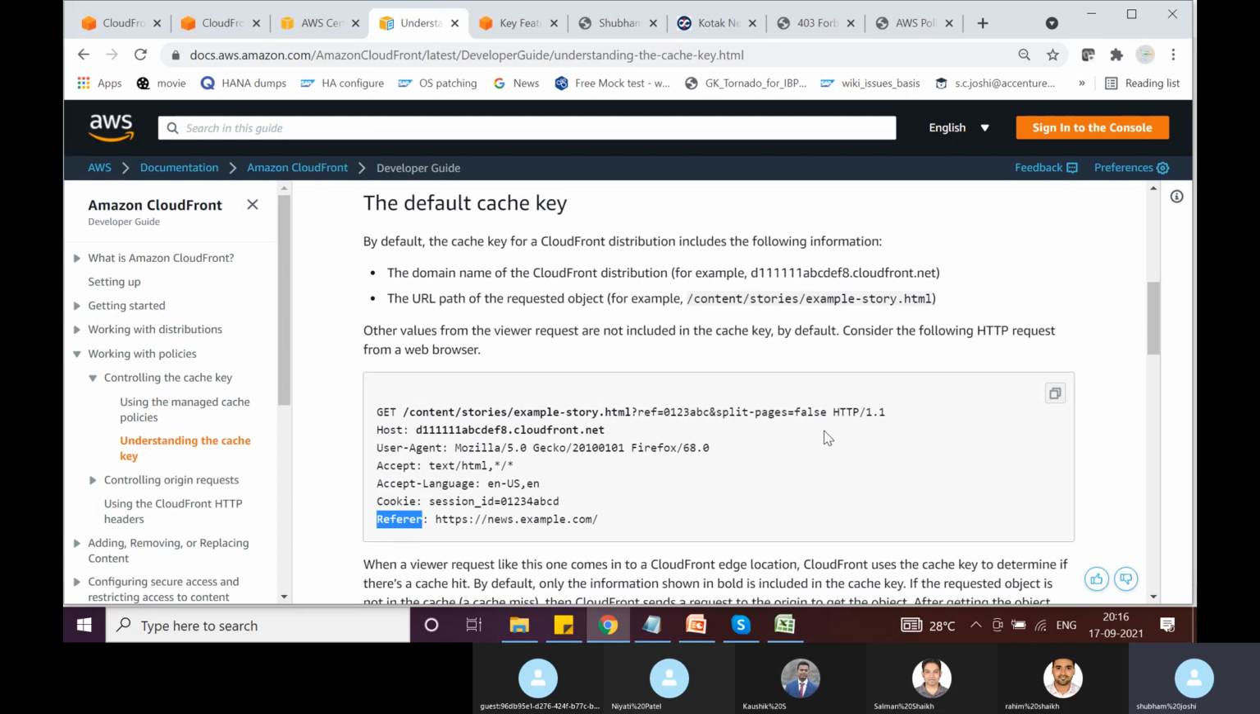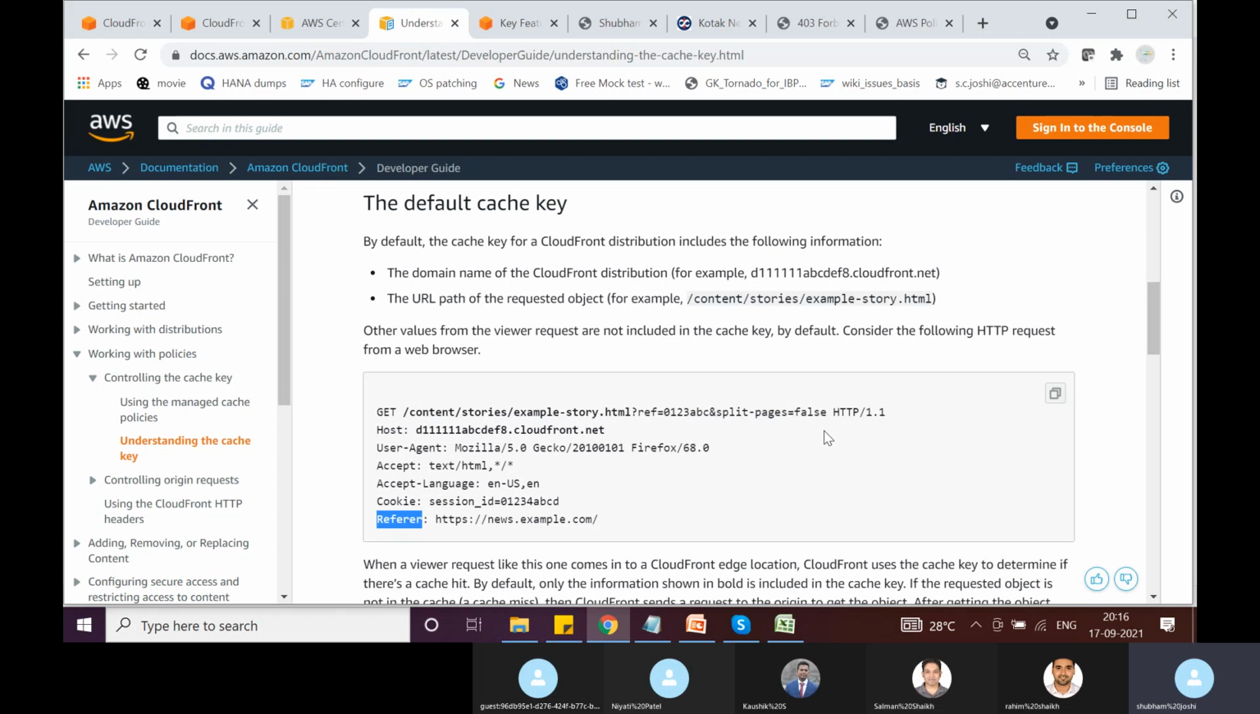So there is something called cache hit and cache miss. I think this is pretty self-explanatory. A cache hit is something like a viewer makes a request, the CloudFront edge location generates a cache key, and there is already an object cached with the same cache key. It's a cache hit. If it tries to generate a cache key and there is no object already cached with the same cache key, then it's a cache miss.